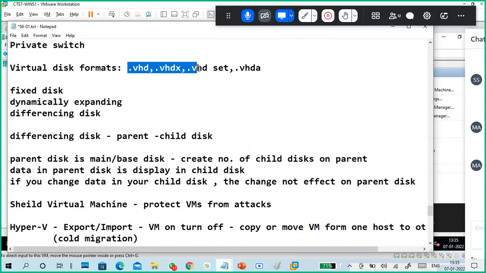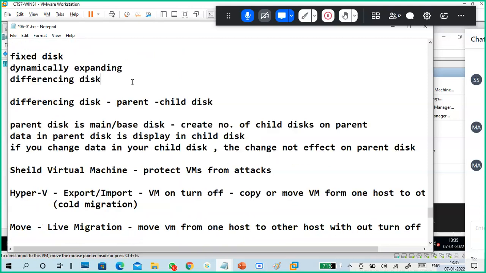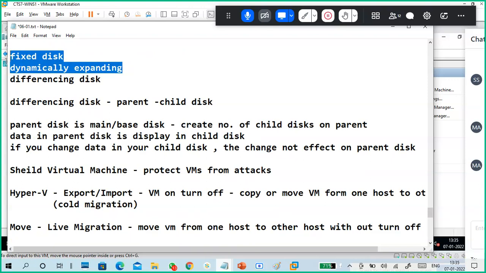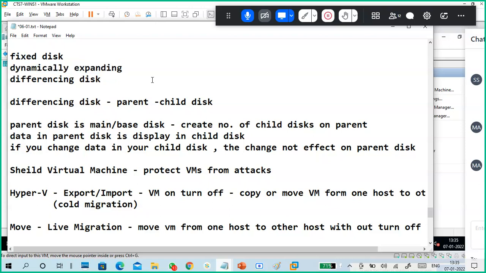Different disk formats are available in Hyper-V virtualization, mainly VHD and VHDX. We can create fixed disks, dynamically expanding disks, and differencing disks. A fixed disk occupies the space from the very start when you create it. With an expanding disk, as you put data into the virtual hard disk, it keeps expanding as per the data in the disk.